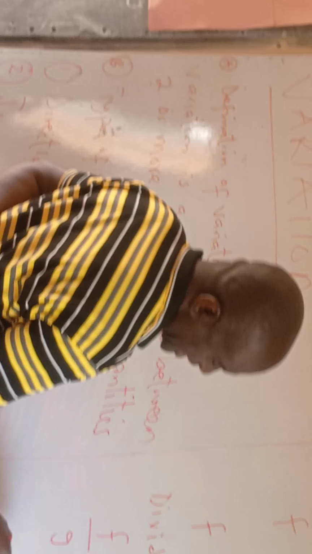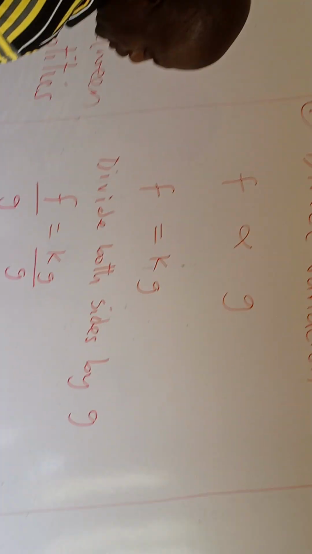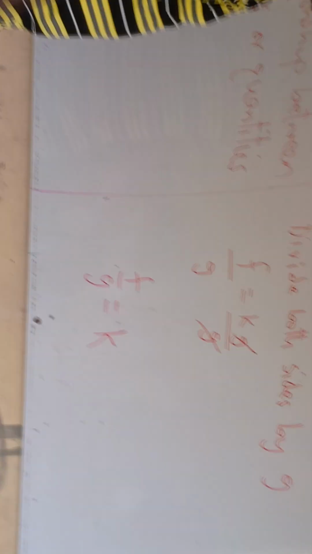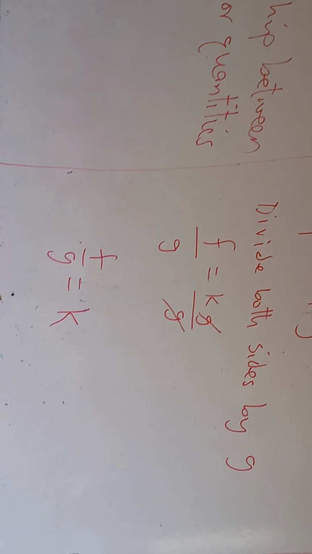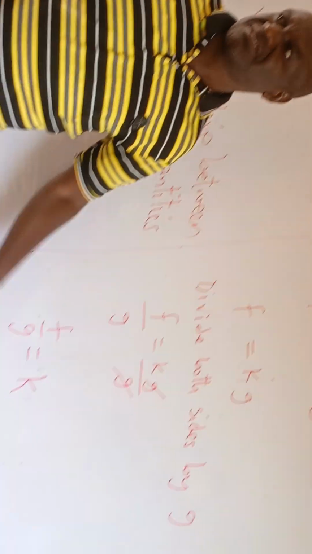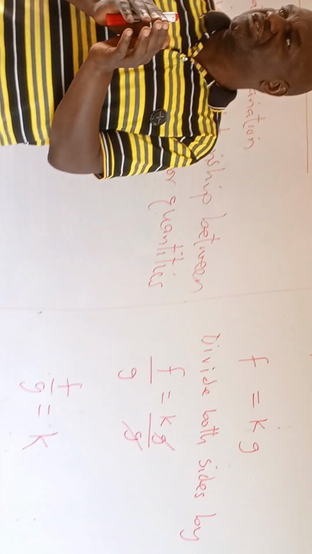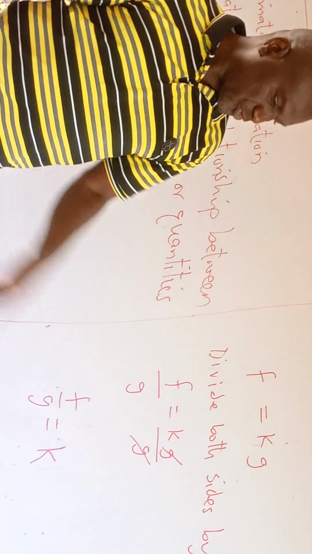So here now we're going to have F all over G equals K, because this G will cancel this G. Is that okay? This is what we're going to be establishing today. When we come to the next class, we're going to be looking at examples, how an example is structured and how we solve. This is how we go about it.